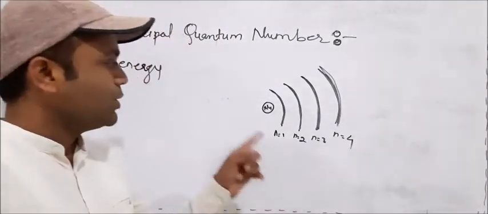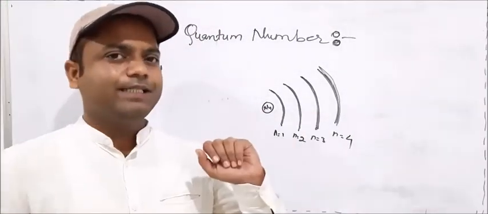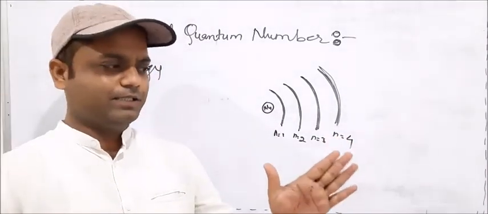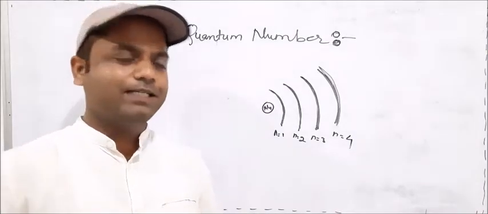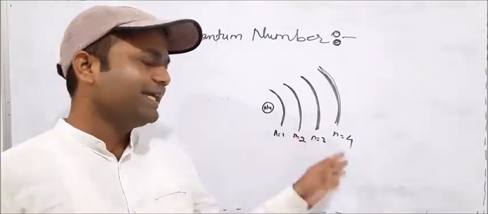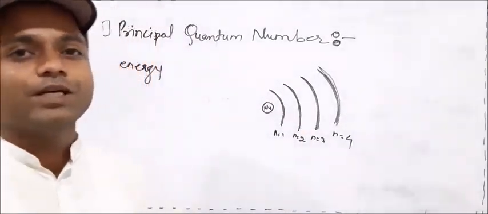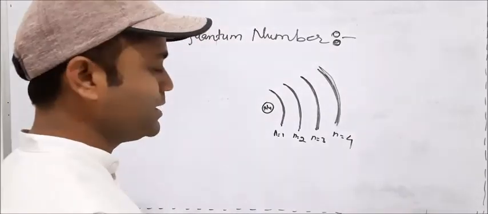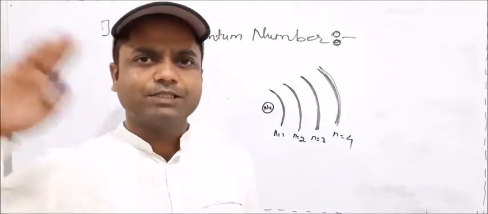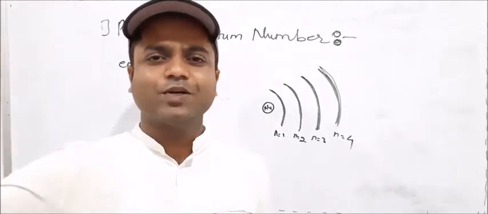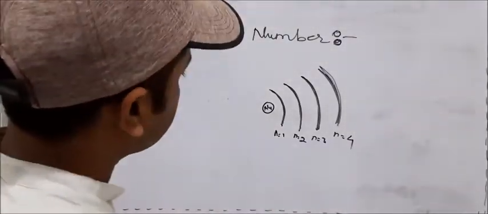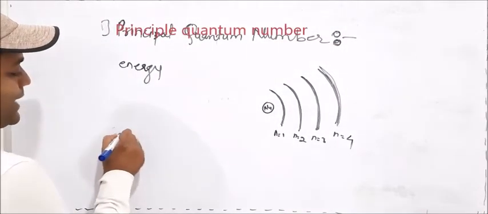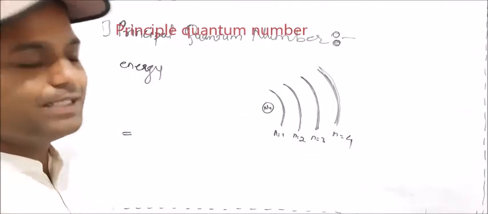Okay, so it is the energy level of the electron. Which energy level is it? First, second, third, more exciting. So it is all about the energy level of the electron, where the electron is. When anyone tells me it is principal quantum number 4, I can guess which energy level it is and how far it is from the nucleus.